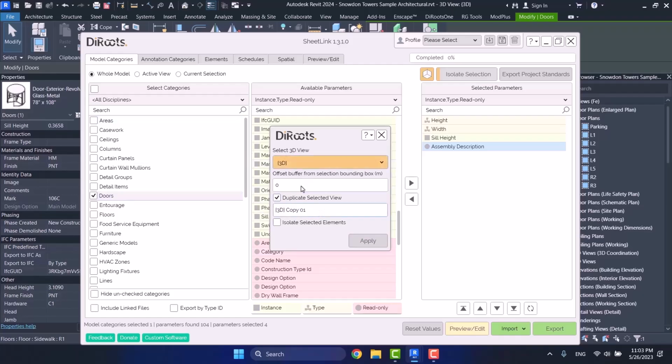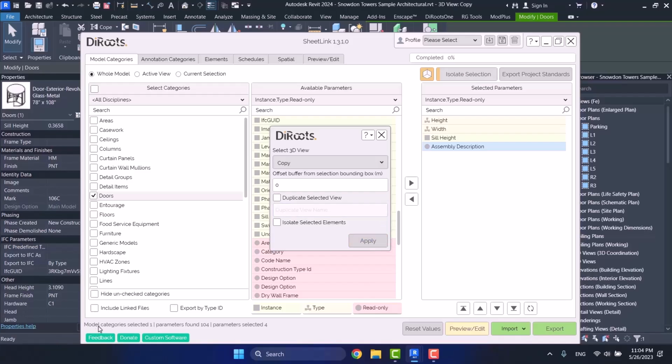I can also choose duplicate but say don't do it in my own 3D. I have a copy of it, so do it in there. The other option is not that important. Here I don't choose isolate for now. I apply this and now there's a problem with my view name. For example, I change it to copy. I applied it and now it is creating a 3D view for me.